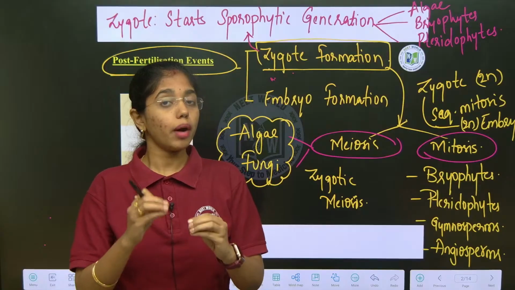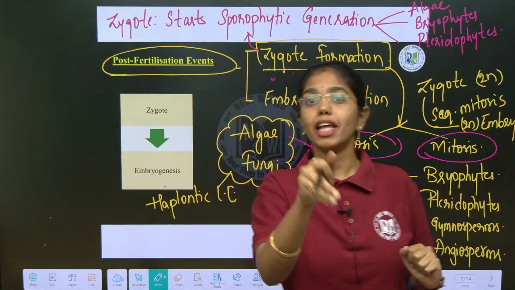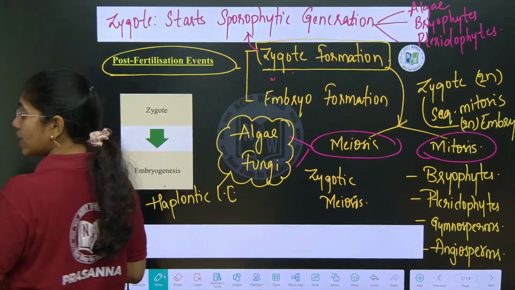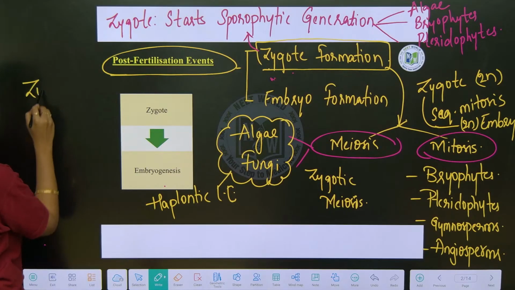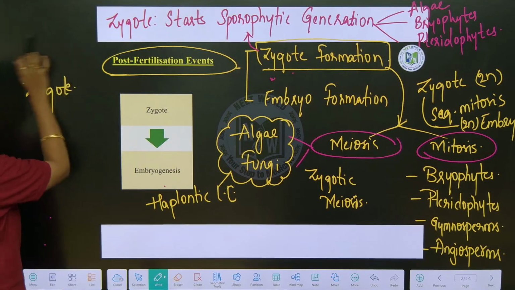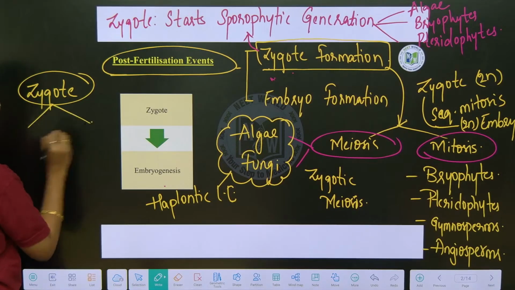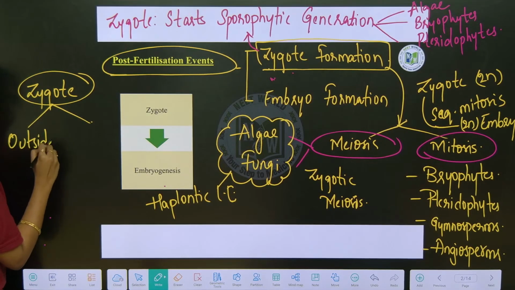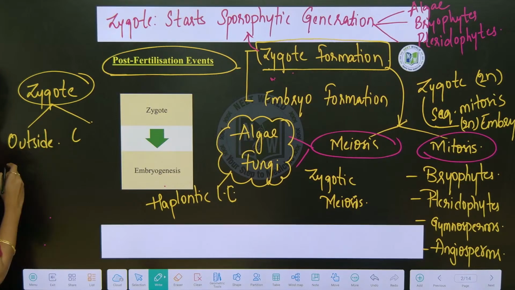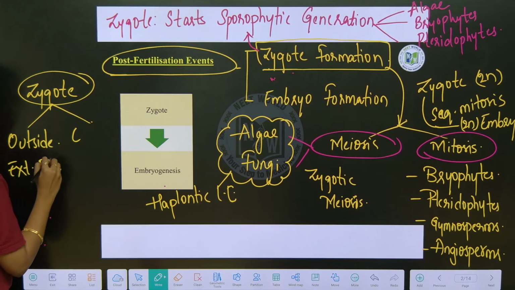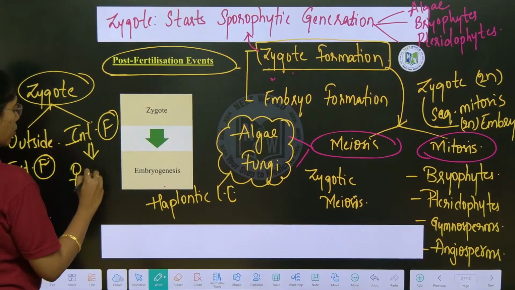Zygote is formed outside the body if it is external fertilization, and zygote is formed inside the female body if it is internal fertilization.